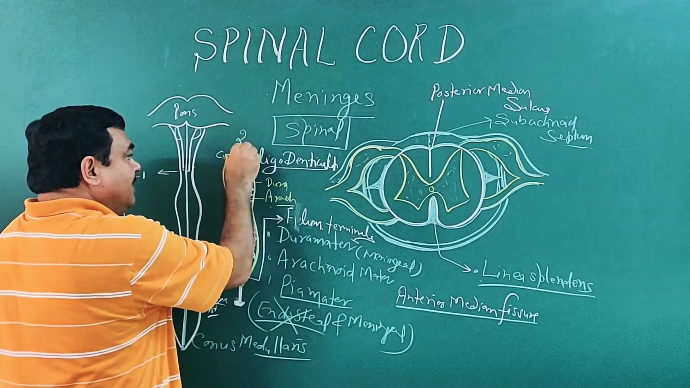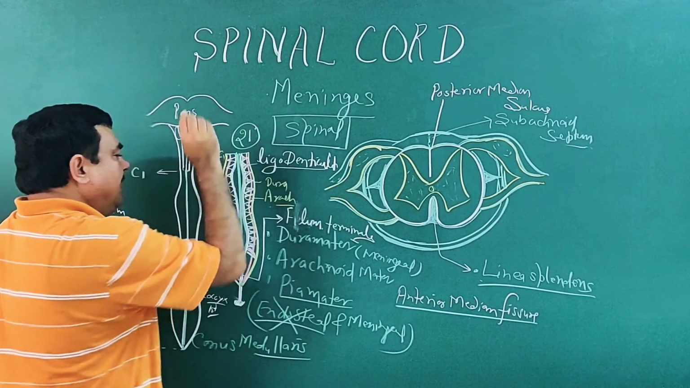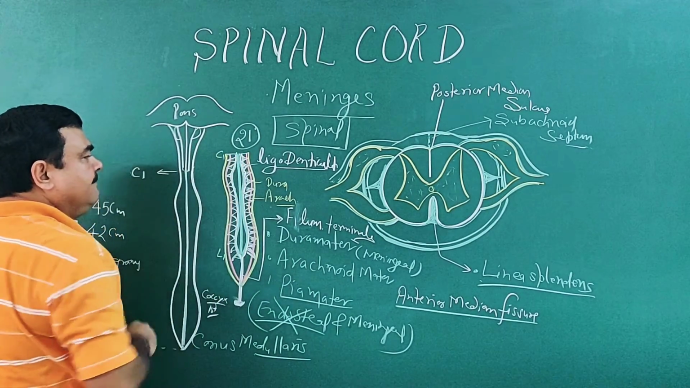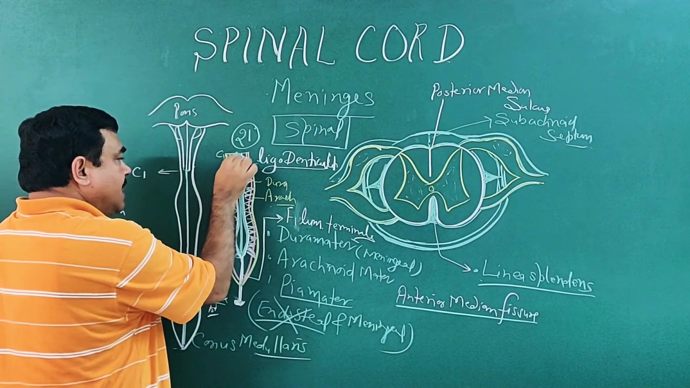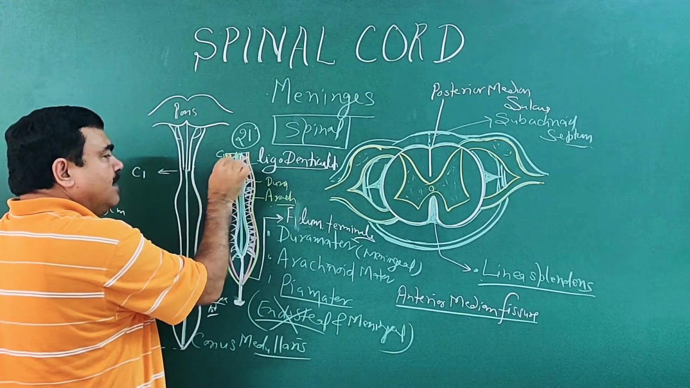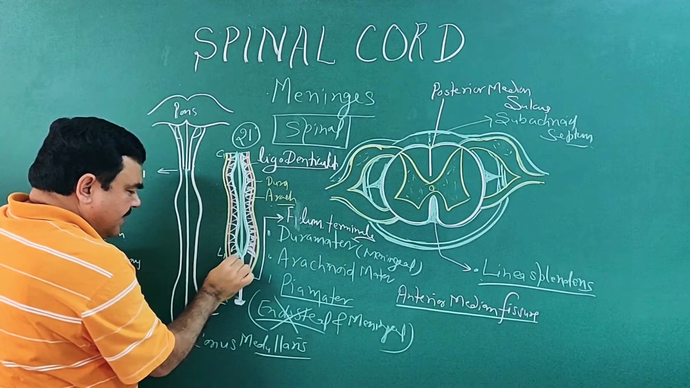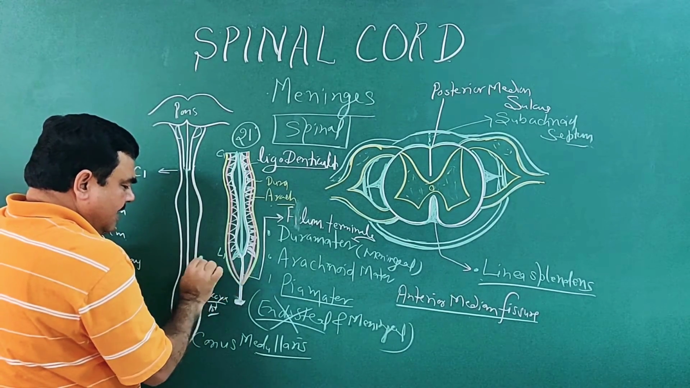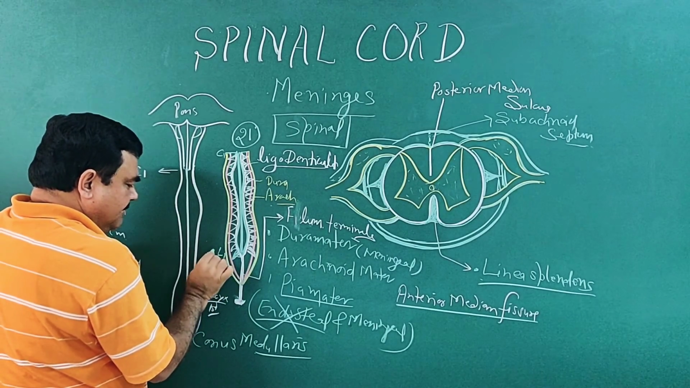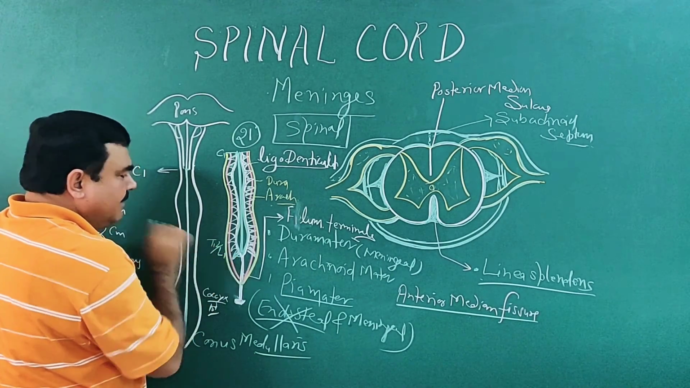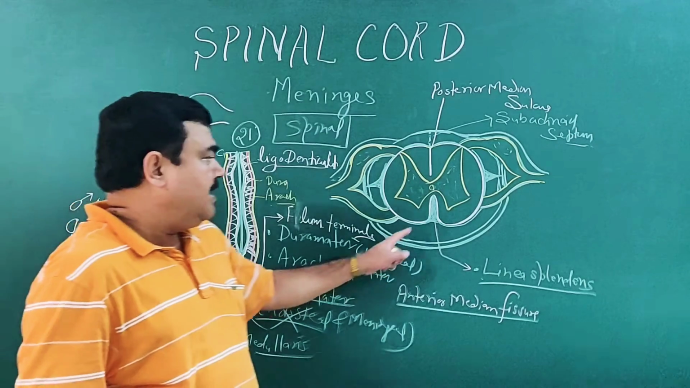The number of ligamentum denticulatum is 21 pairs. The first pair starts just below the foramen magnum, and the last pair lies between T12 and L1 vertebra. So this is ligamentum denticulatum.